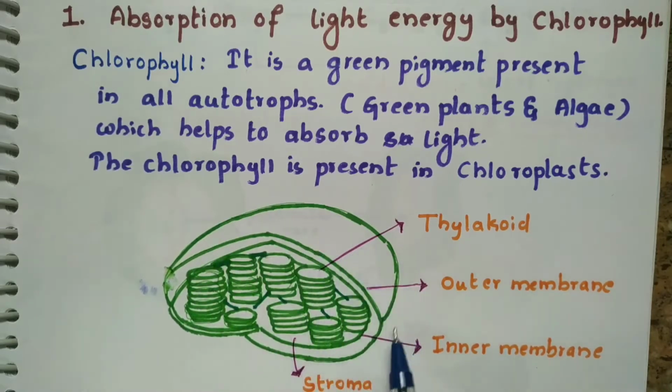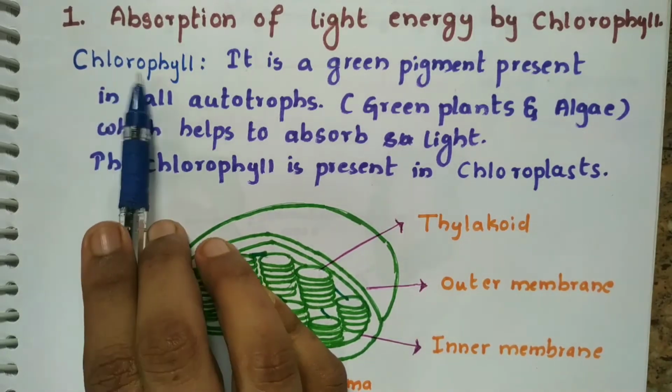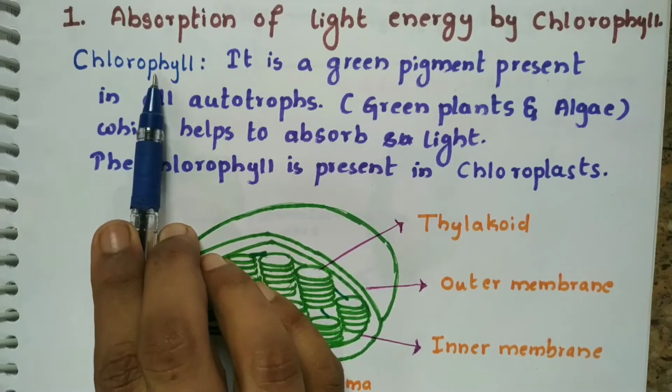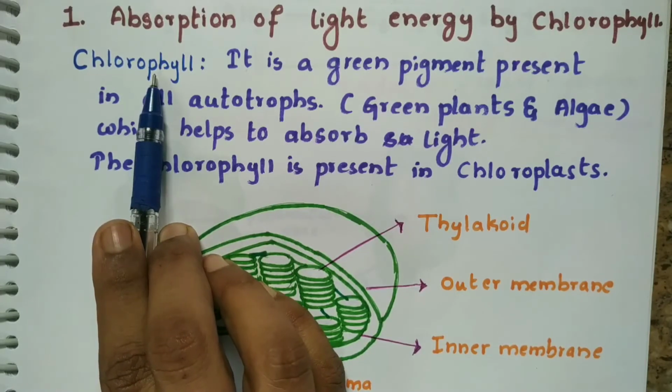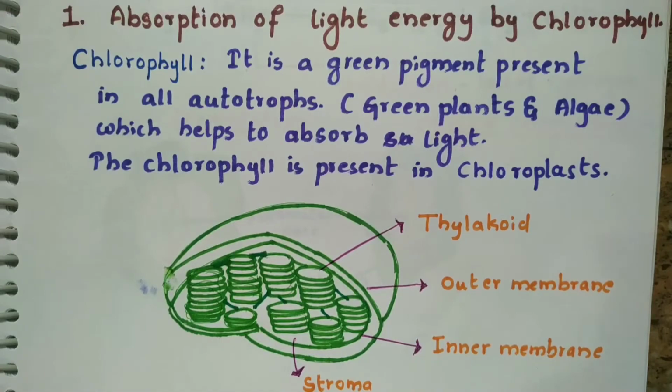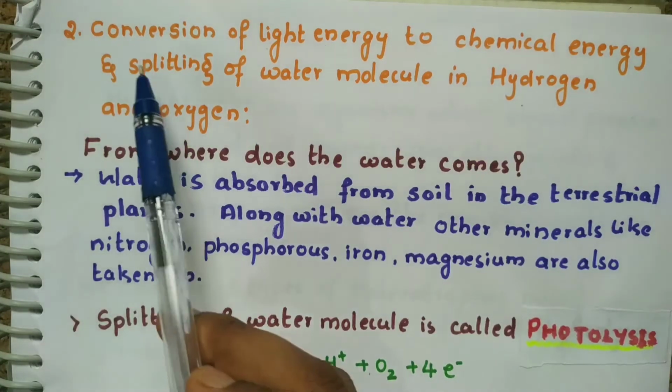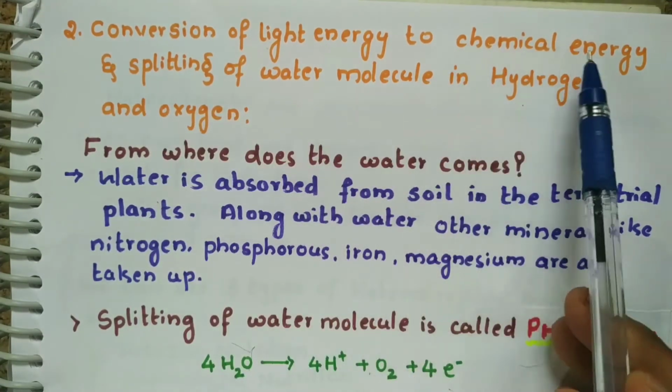You can see all over they have two membranes. That's why we can say that they are double membranous organelles. The coin-like structures are called thylakoids and the remaining space is called stroma. This thylakoid contains chlorophyll, which is a green color pigment. It helps to absorb the sunlight and convert it into chemical energy.